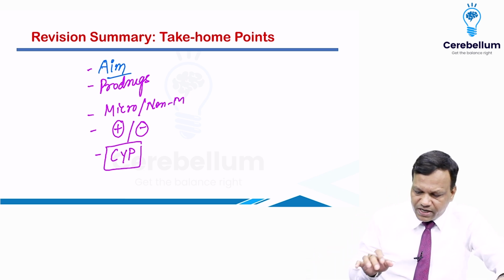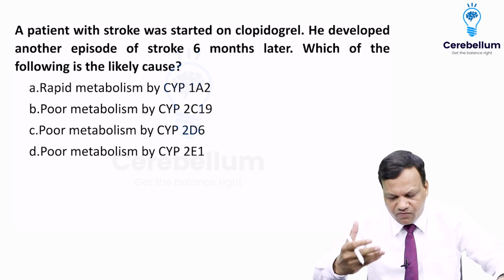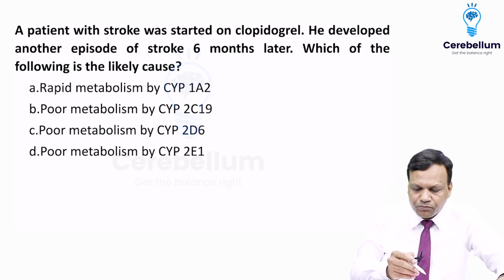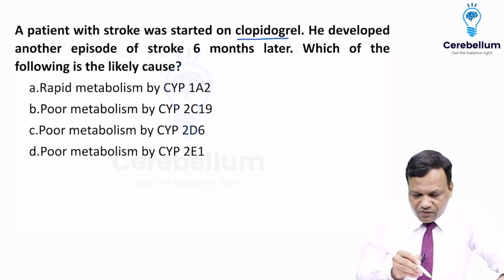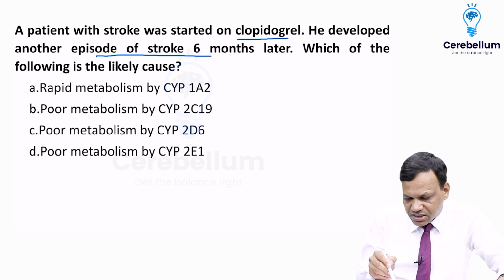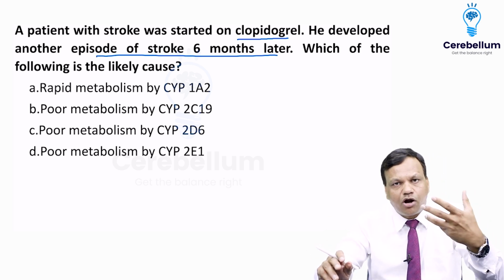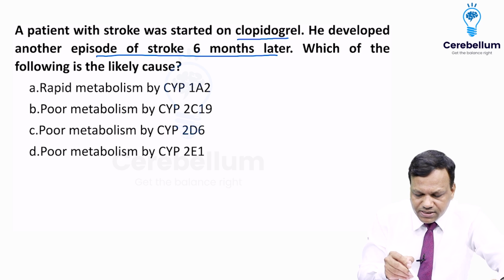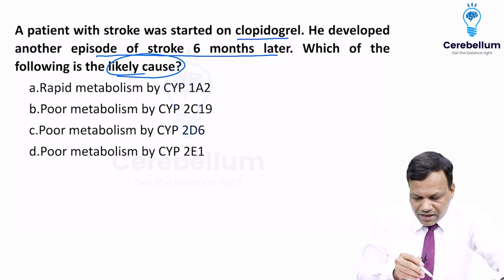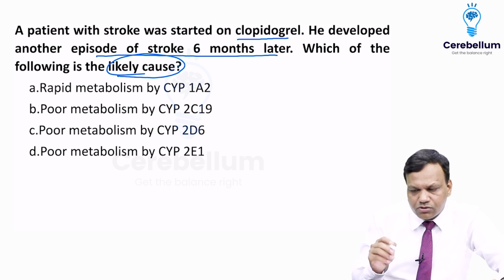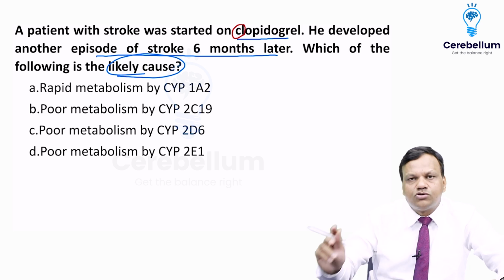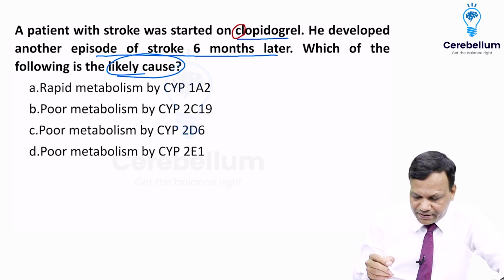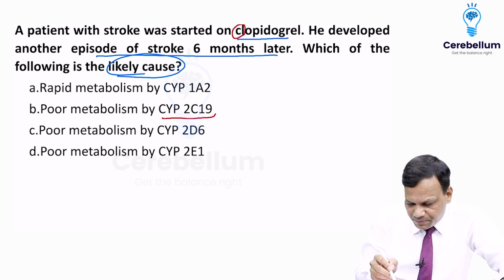So quickly we can discuss some questions. The most important question which was asked on this is, a patient with a stroke was started on clopidogrel. He developed another episode of stroke 6 months later. Means clopidogrel was not able to prevent. Which of the following is the likely cause? So rapid metabolism by 1A2. Clopidogrel is metabolized by which enzyme first? So see, it is Cl. So remember, it is C1, that means C19. Clear? So it is metabolized by CYP2C19.